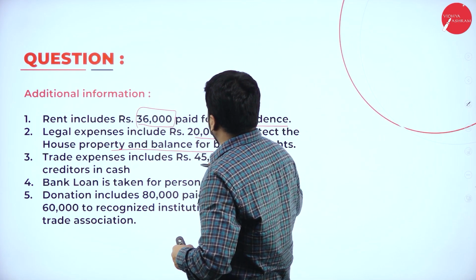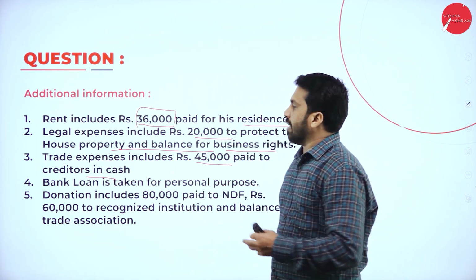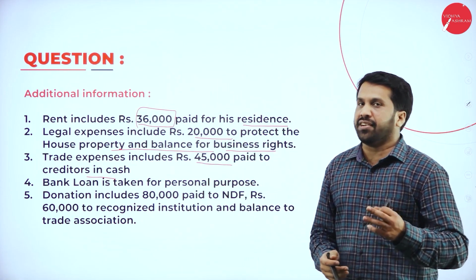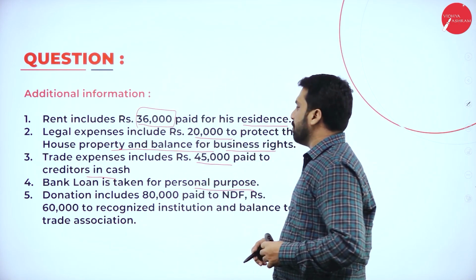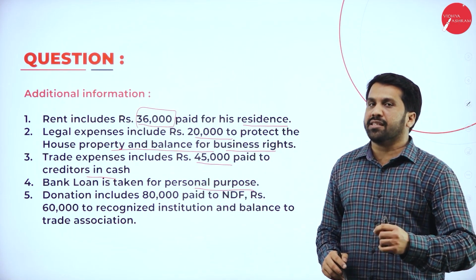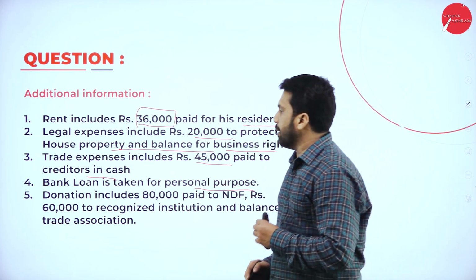Trade expenses include 45,000 paid to creditors. For creditors we are paying this, that is a trade expense. Bank loan is taken for personal purpose. Bank loan is personal, which means you are supposed to consider it as a disallowed item.